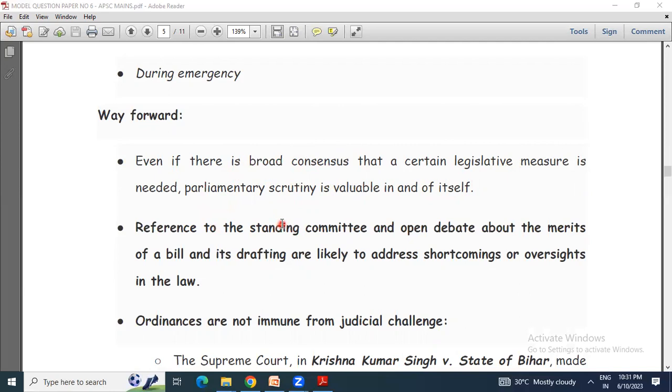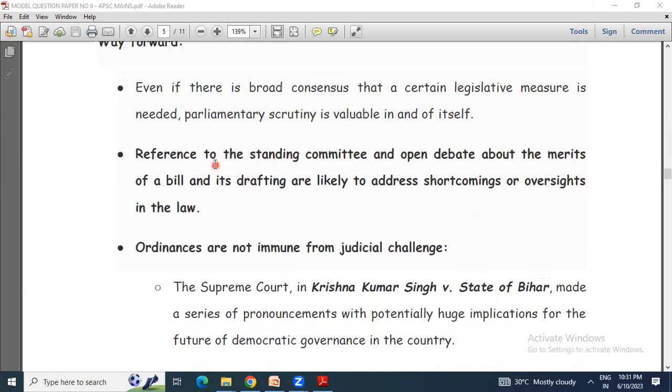Then reference to the standing committee and open debate about the merits of a bill and its drafting are likely to address shortcomings or oversights in the law. So whatever ordinance is being passed, there should be proper discussion on that in the standing committee.